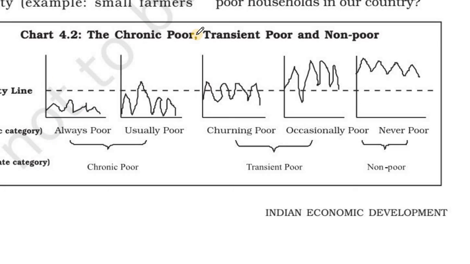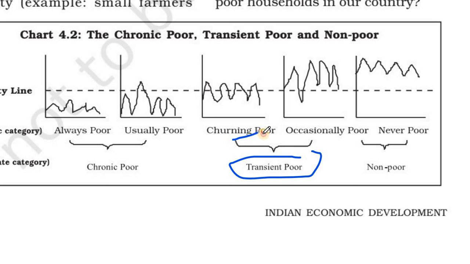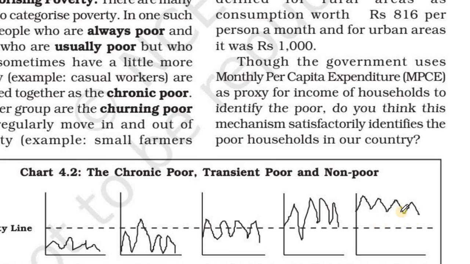Chronic poor means always poor and usually poor. Transient poor means churning poor and occasionally poor. Non-poor means never poor. These are the different categories of poor people.